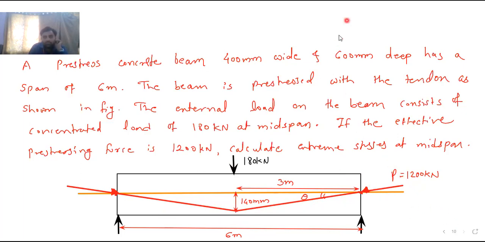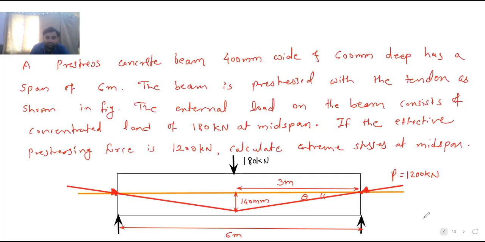So here I will write tan of theta is equal to the opposite side divided by the adjacent side. The opposite side is 140, and the adjacent side is 3 meter.